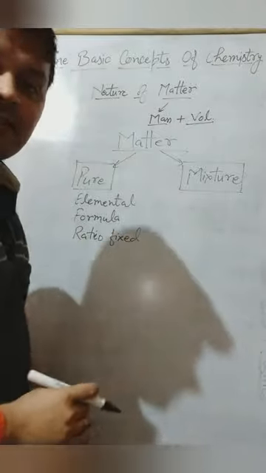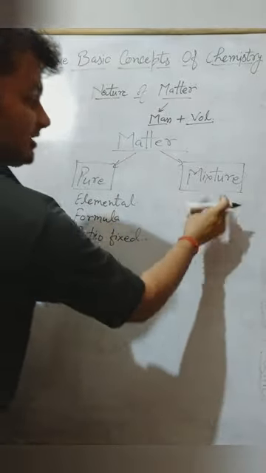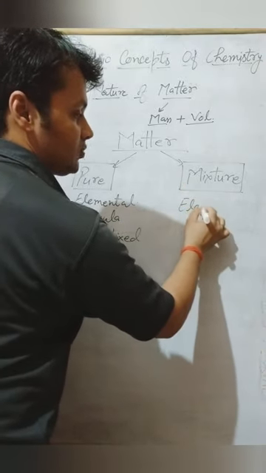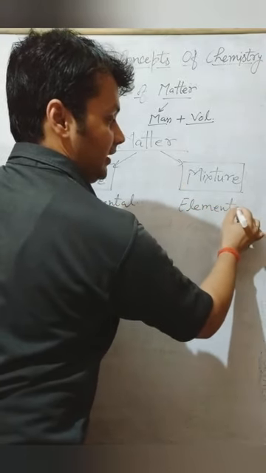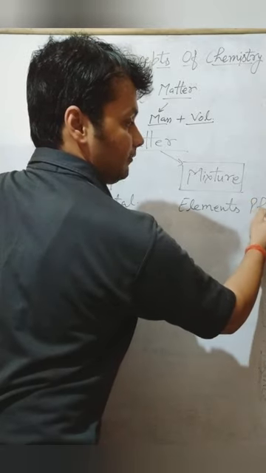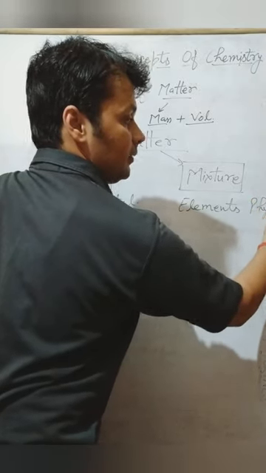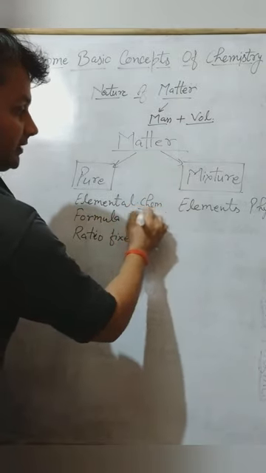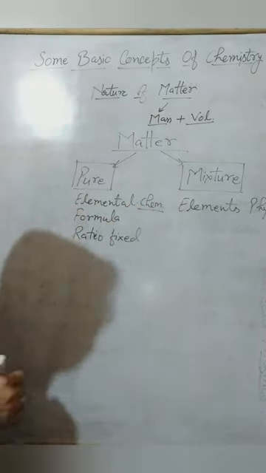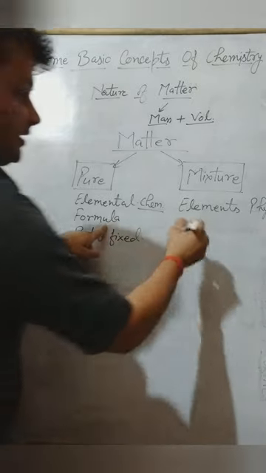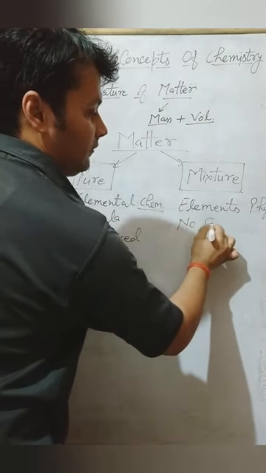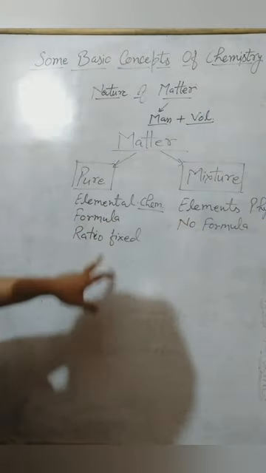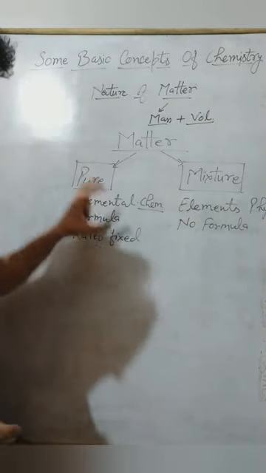Opposite to this, in a mixture, many elements are present, but they are combined physically, whereas in pure substances they are involved chemically. In pure substances the formula is fixed. Here there is no formula for any mixture, and no fixed ratio of the elements.